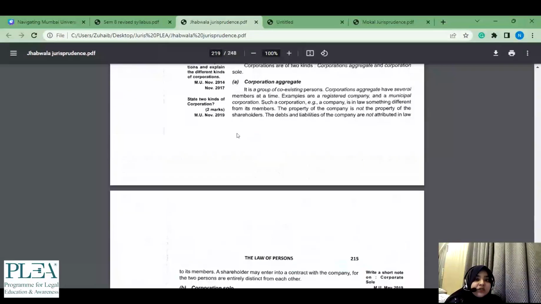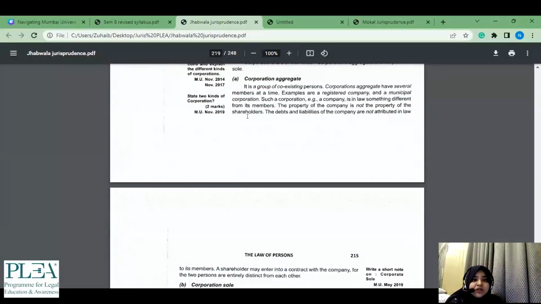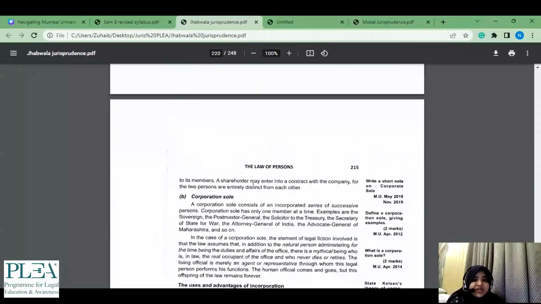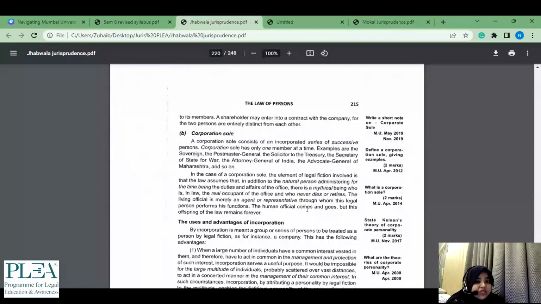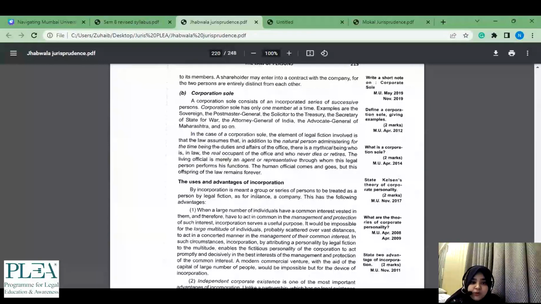Because you know what is inside the topic. Otherwise, even then you can solve it using common sense, that sole is this and aggregate is that, which is what generally you would try to apply. But rather than doing that, it is always easier to just have gone through the topic once while you are attempting the 2 markers. Then, the uses and advantages of incorporation.